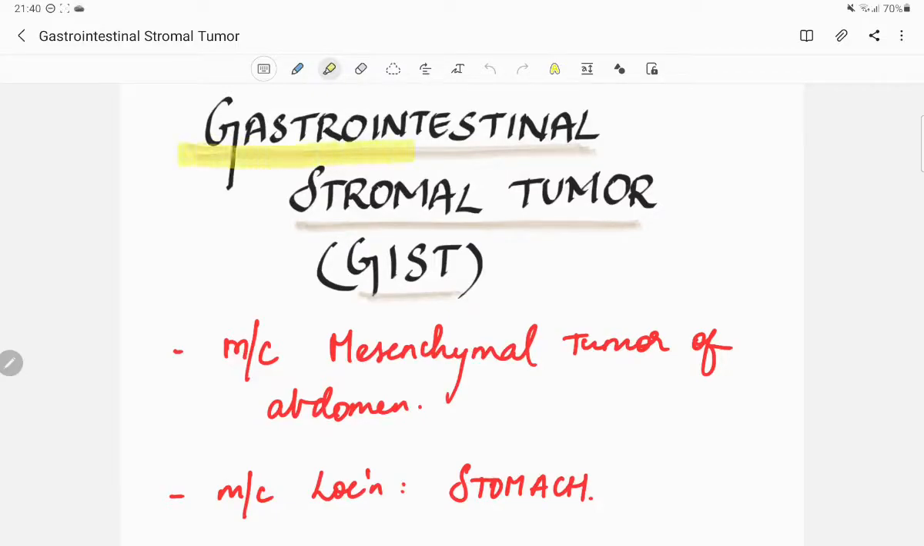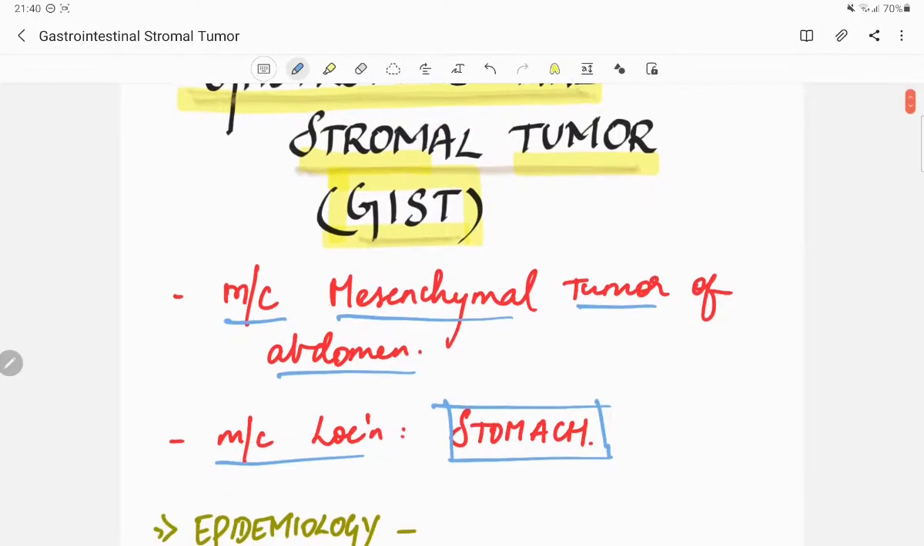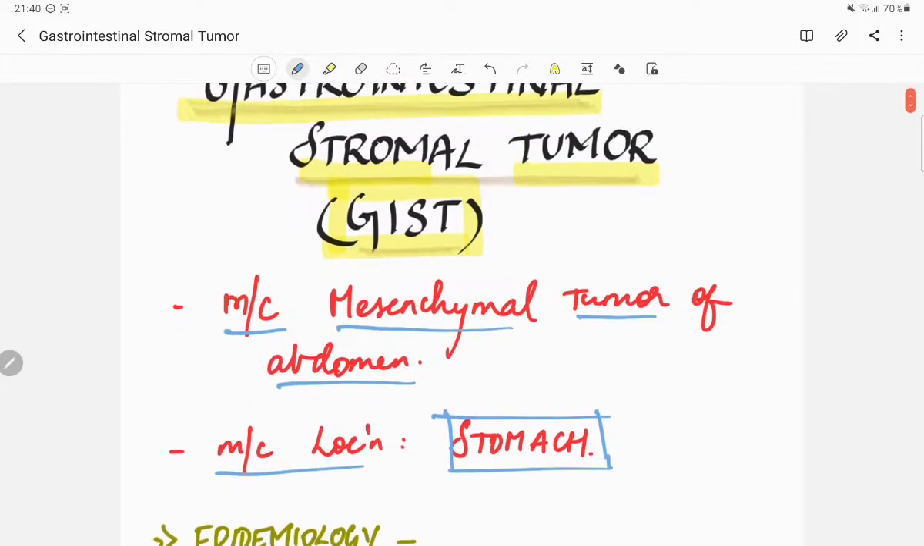Let's see about the gastrointestinal stromal tumor, also called GIST. The gastrointestinal stromal tumor is the most common mesenchymal tumor of the abdomen, and the most common location of gastrointestinal stromal tumor is the stomach. Also, it can occur in other locations, but the most common location is the stomach.